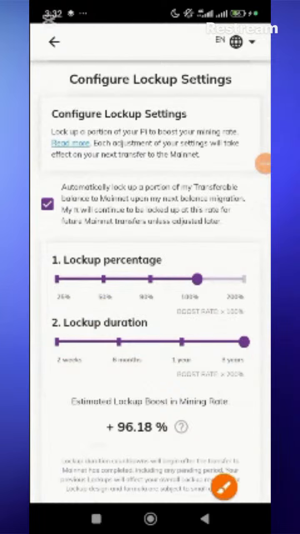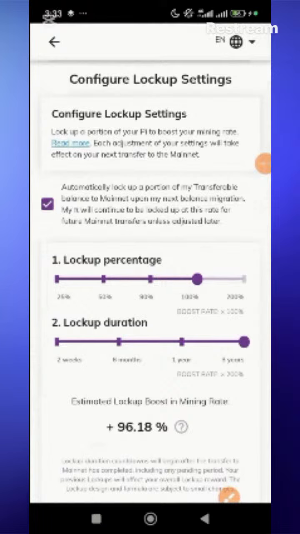So if I am locking up 100%, for this to be here, it means I'm locking up the 100% for 3 years, which means even after the second migration happens, 100% of the token is going to be locked, and it's going to be locked for 3 years. So you see, that's the mistake some people made that is actually affecting them now. Some people did it purposely, because they didn't want to touch the pie, but some people did it ignorantly and they didn't know.